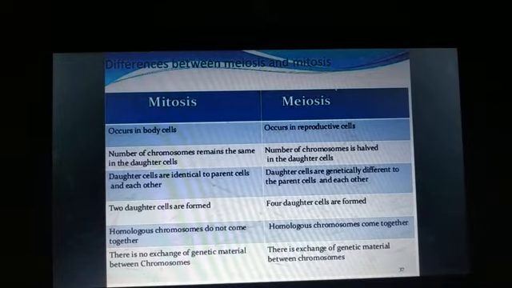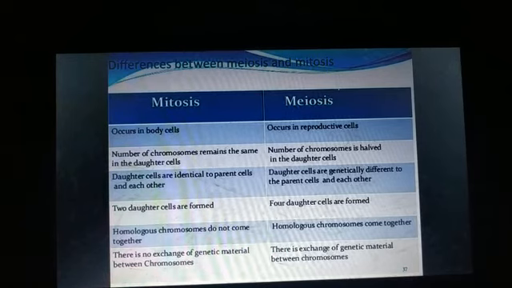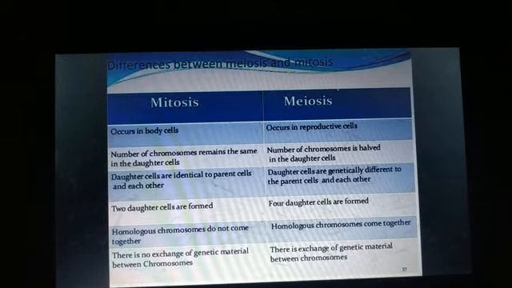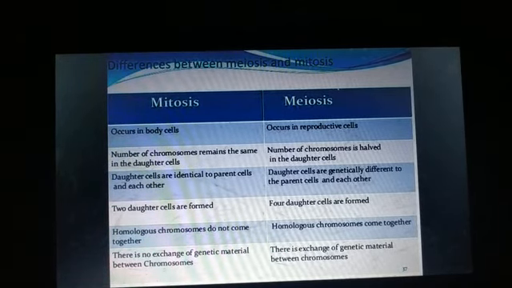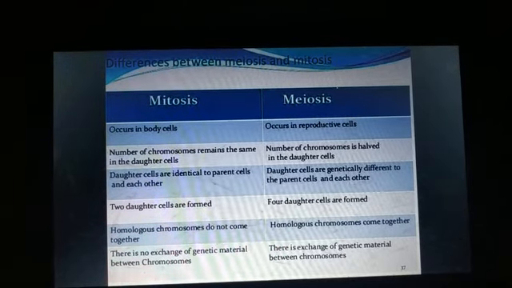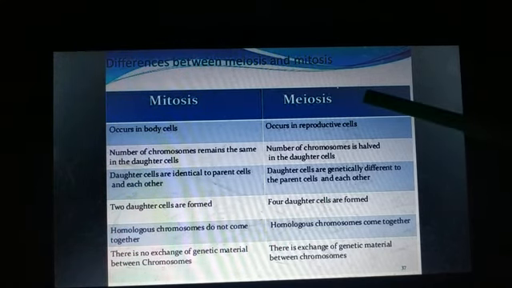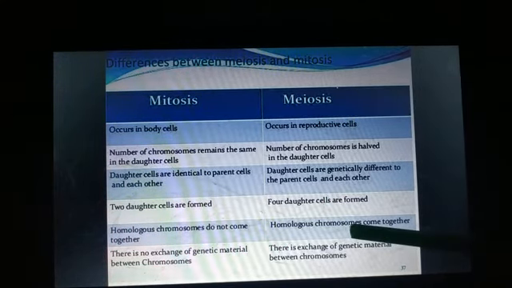In mitosis, homologous chromosomes do not come together during metaphase. We have seen the homologous chromosomes align themselves in the equatorial plate, and in prophase also we have seen pairing of homologous chromosomes.